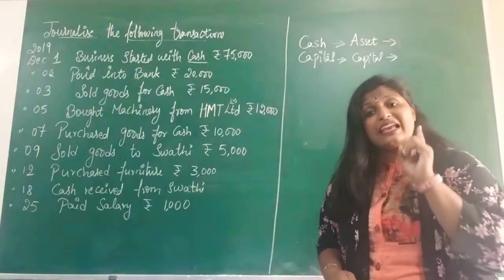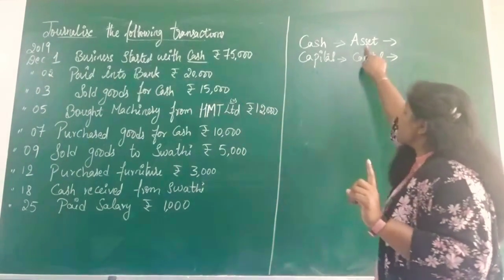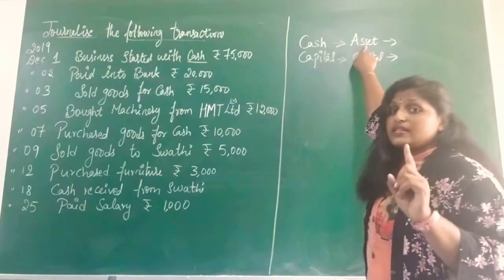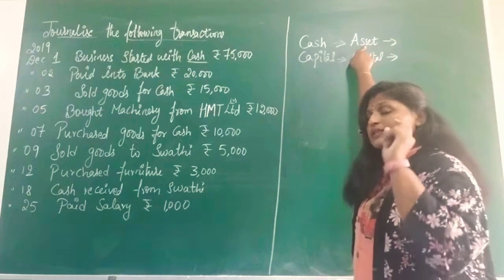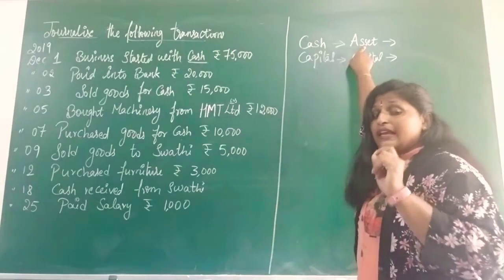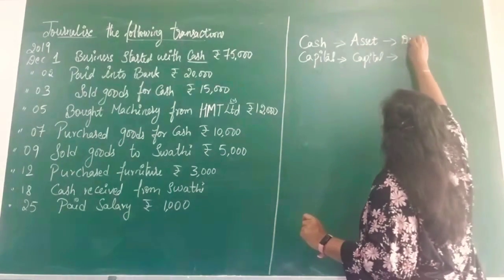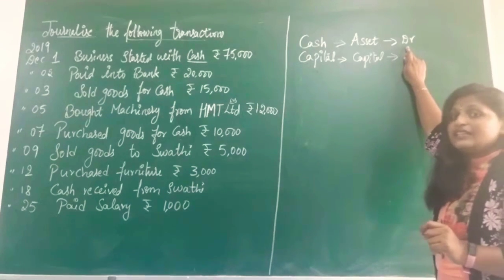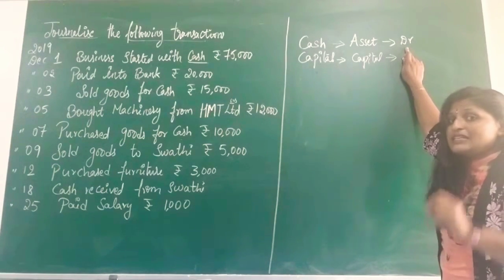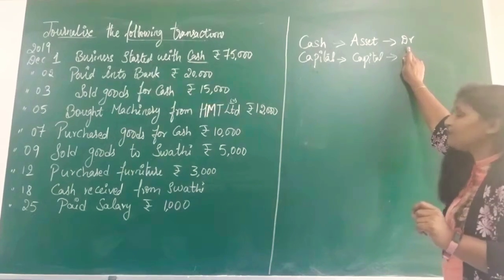It is being increased. So, increase in asset. What does the rule say according to the asset rules? Check the asset rule. Increase in asset will be debited. Debited, we write it as DR. Increase in asset value will be debited.